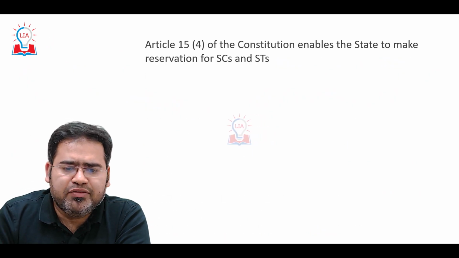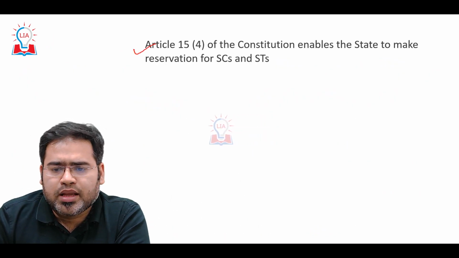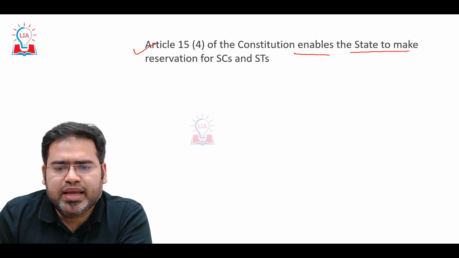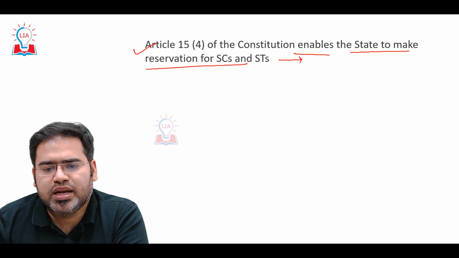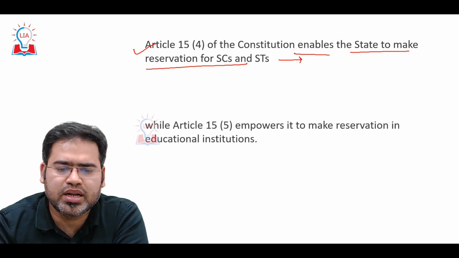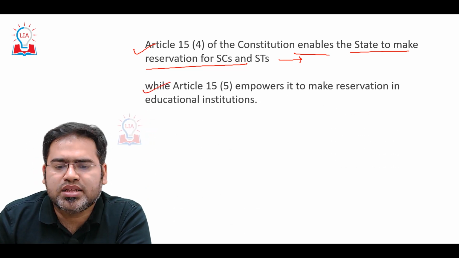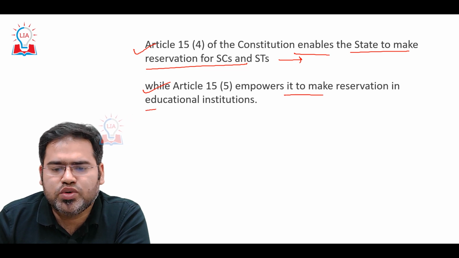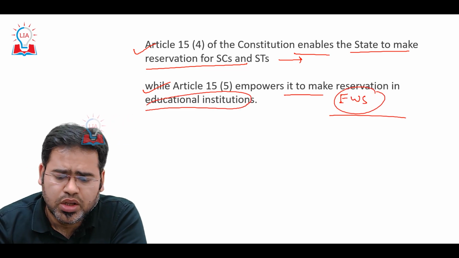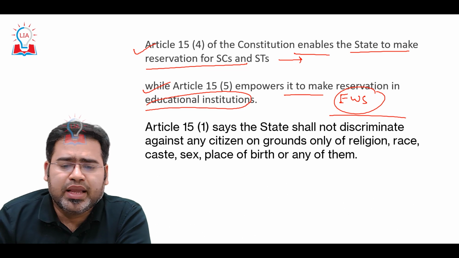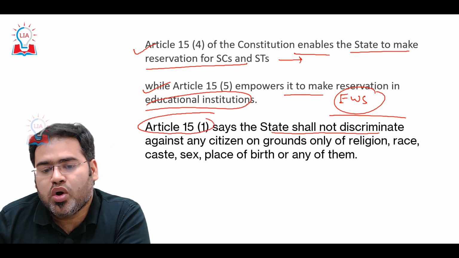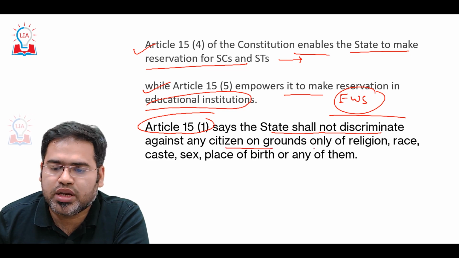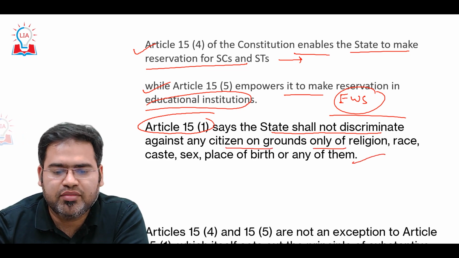The argument given by the Supreme Court is this: Article 15(4) basically enables the State to make reservation for SC and ST, and for socially and educationally backward classes, and other backward classes also. And Article 15(5) empowers it to make reservation in educational institutions. Here we need to understand that Article 15(1) says that the State shall not discriminate against any citizens on the ground of only these, which we have already discussed.